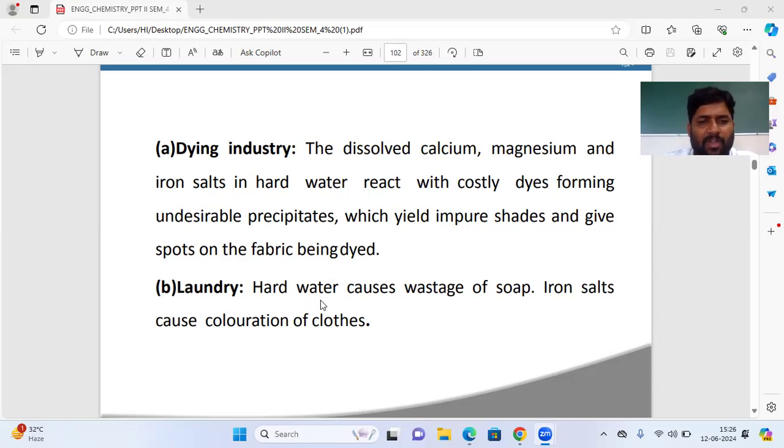Next, laundry. Hard water causes wastage of soap. Iron salt causes coloration of cloths.